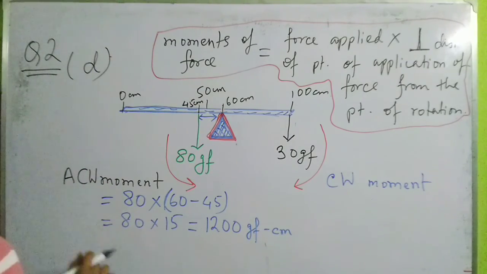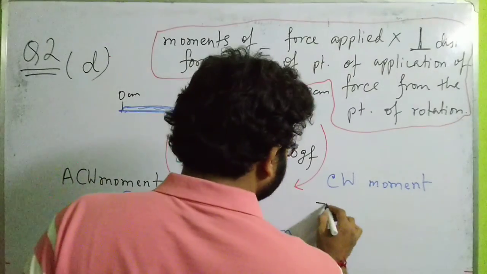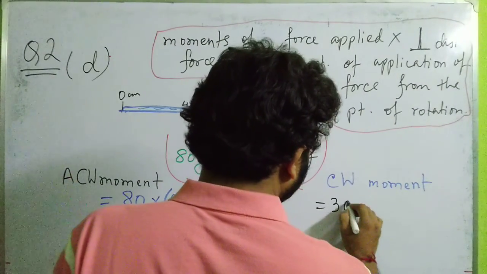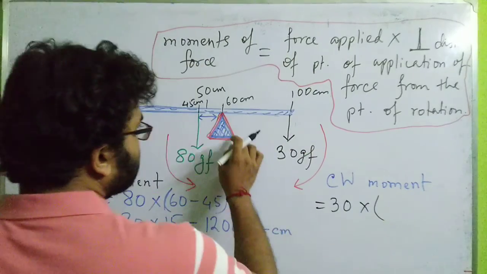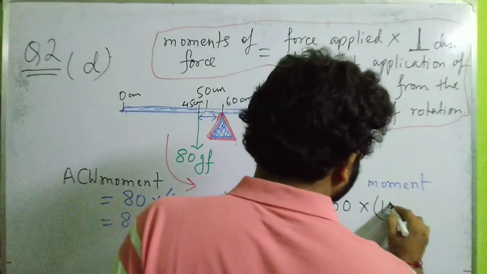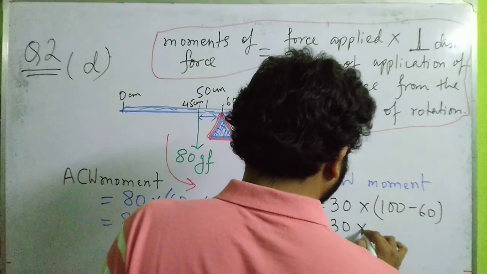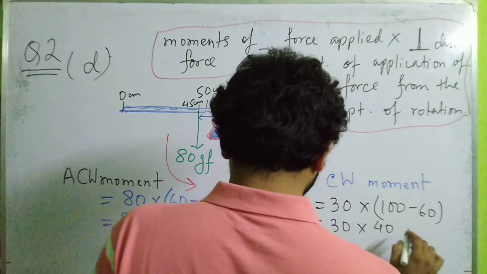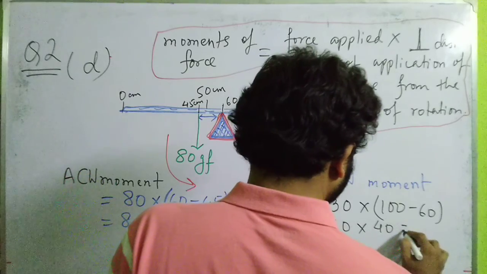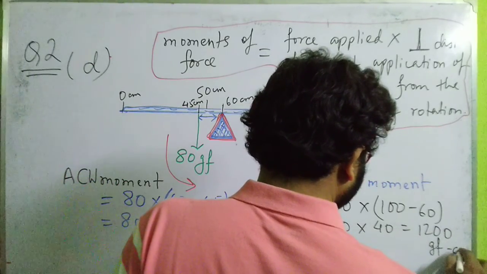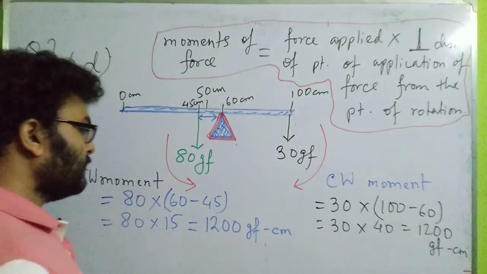Now clockwise moment will be equal to, this will be producing the clockwise moment. So mass is 30 into, what is the distance? 60 minus 100, so actually 100 minus 60. So again it turns out to be 30 into 40. That gives 1200 GF centimeter. So this is the clockwise moment.